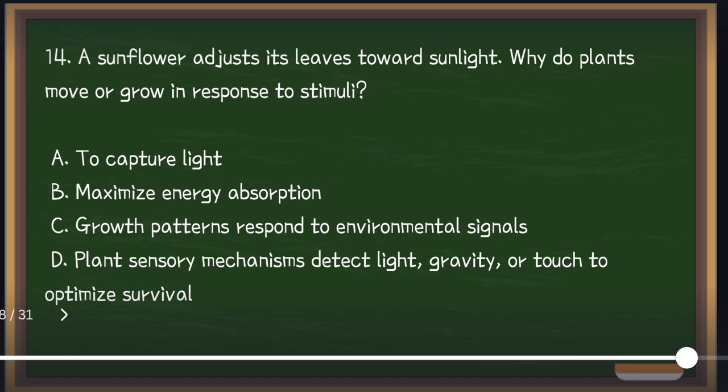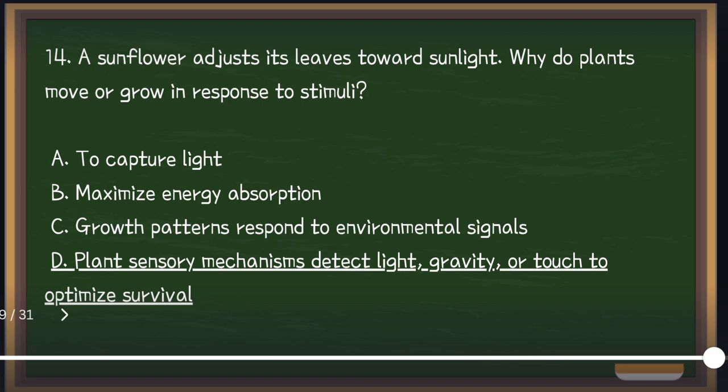You may have noticed in other plants that the roots go downward. What is that called? It's called gravitropism. The sunflower is phototropism, so it causes plants to grow towards the light. But gravitropism causes the roots to grow downward. And we have the answer: D. Plant sensory mechanisms detect light, gravity, or touch to optimize survival.